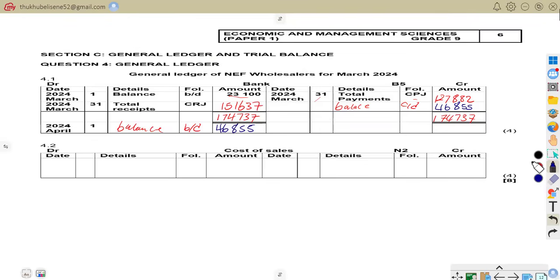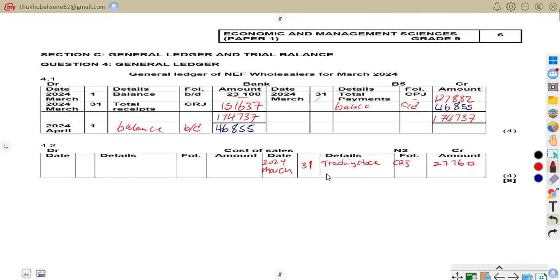So when we are here, we are going to say the date, that is 2024 March, and then on the 31st, and for details, we are going to have trading stock, then CRJ of 27,760.